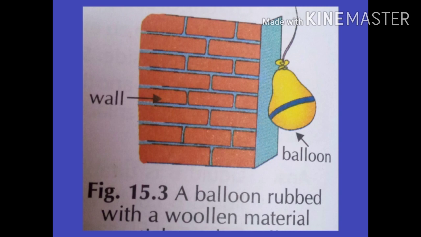When we rub the balloon against a woolen material, it produces a kind of force in it which can attract as well as repel certain objects. This force is called the electrostatic force. The balloon is said to be electrically charged when it is rubbed by a woolen material because it acquires electric charge. So, a body having electric charge on it is called a charged body.